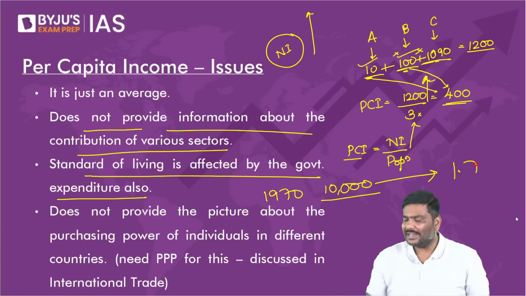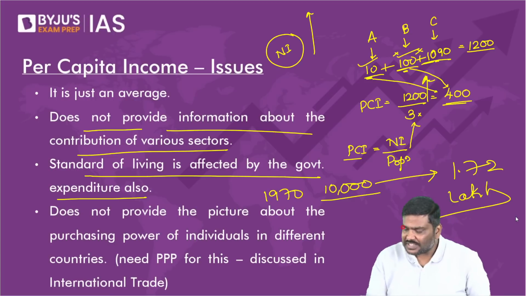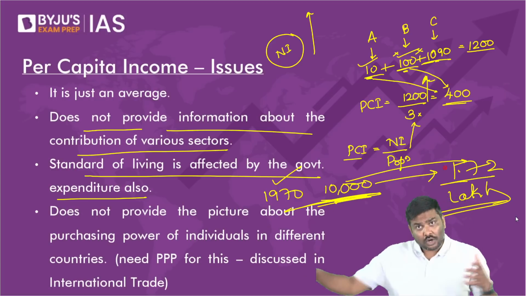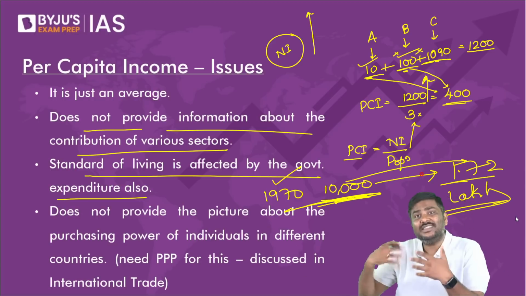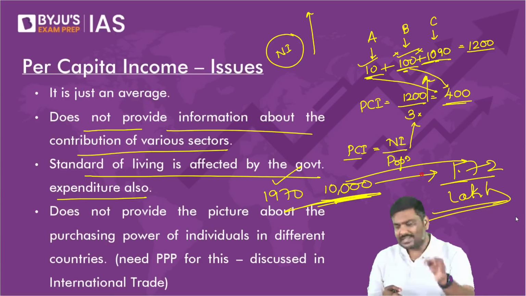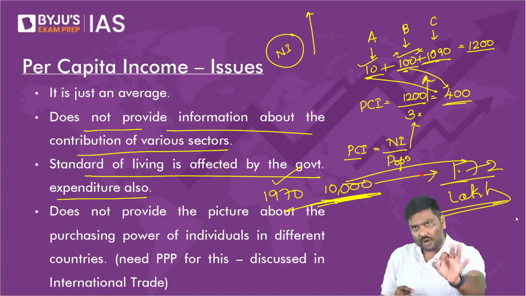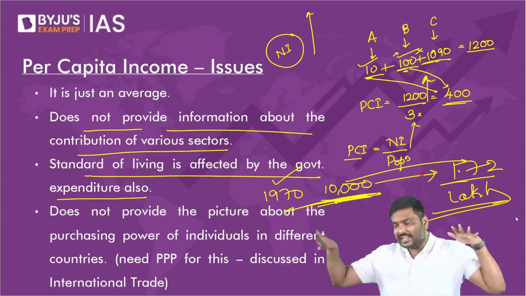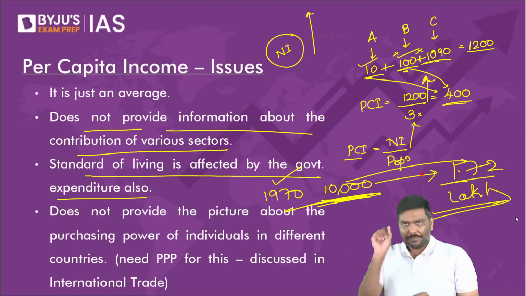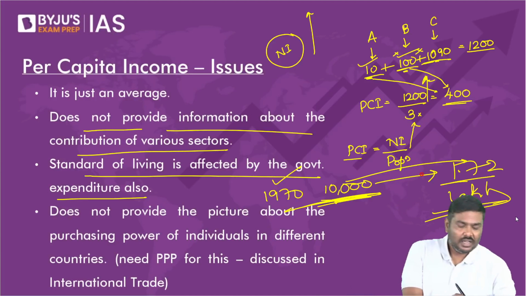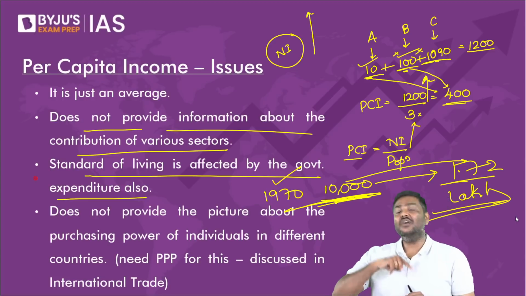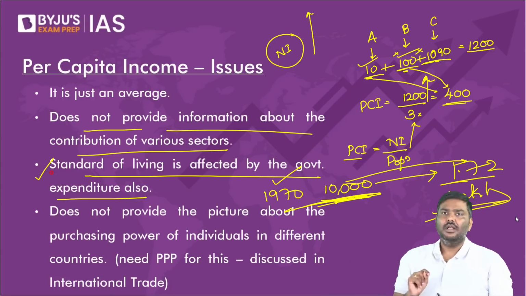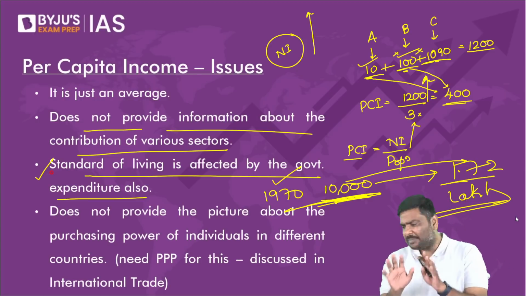What if I say per capita income of India was 10,000 rupees in 1970, and now it has become 1.72 lakh rupees per annum. Please tell me, if per capita income has increased from this number to this number, does it not mean that overall standard of living or quality of living has improved? Again, please understand the statement. My focus is overall. I'm not talking about specifically certain people. Overall, has it improved? Answer is yes. But please understand the next concern here.